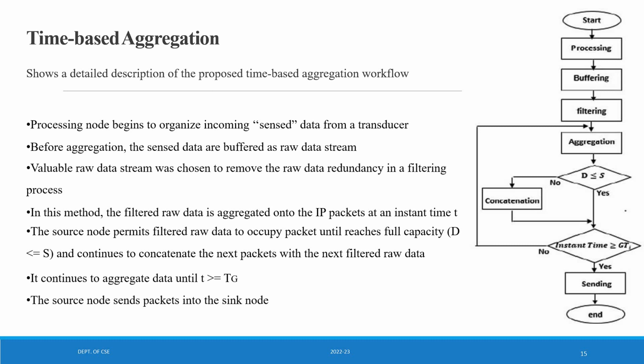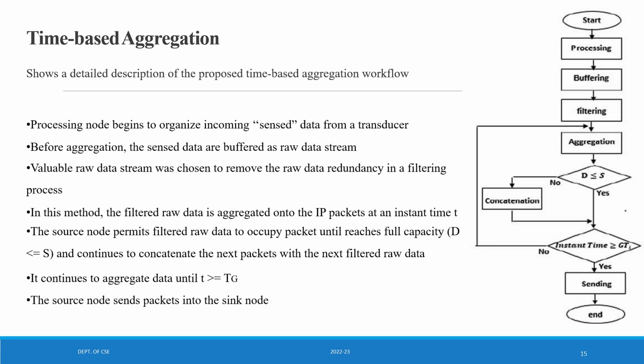In this method, the filtered raw data is aggregated onto the IP packets at an instant time t. The source node permits filtered raw data to occupy a packet until it reaches full capacity, D is less than or equal to S, and continues to concatenate the next packet with the next filtered raw data. It continues to aggregate data until time is greater than the grooming time, that is TG. The source node then sends packets to the sink node.